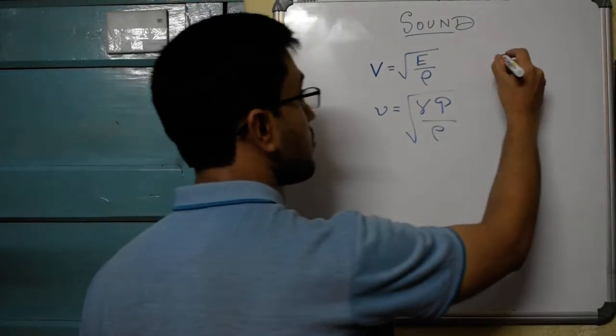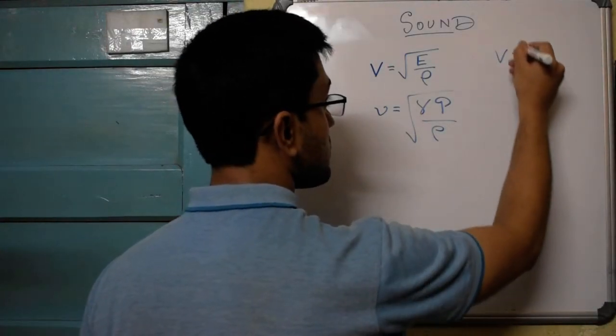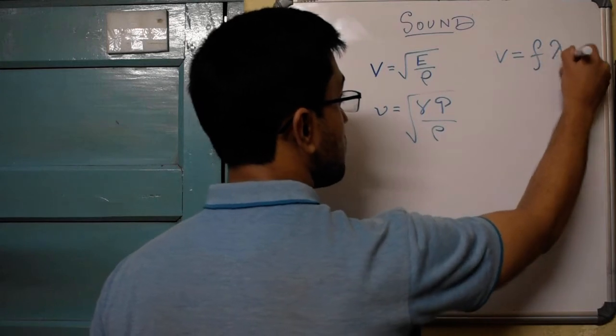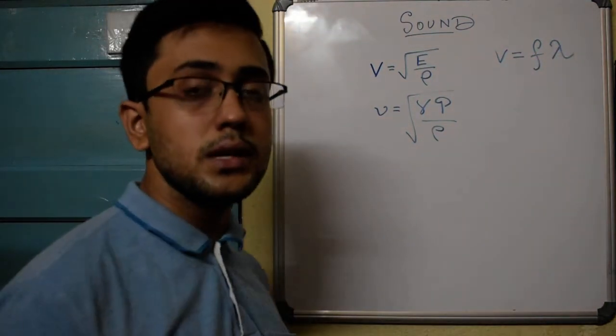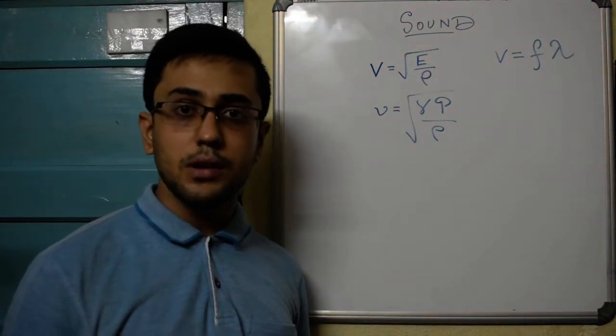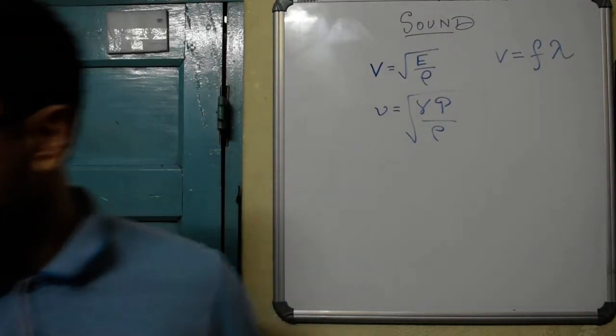And what about the formula for the velocity of light? Velocity of light is equal to frequency into lambda, that's frequency into wavelength. That's the formula for the velocity of an electromagnetic wave.